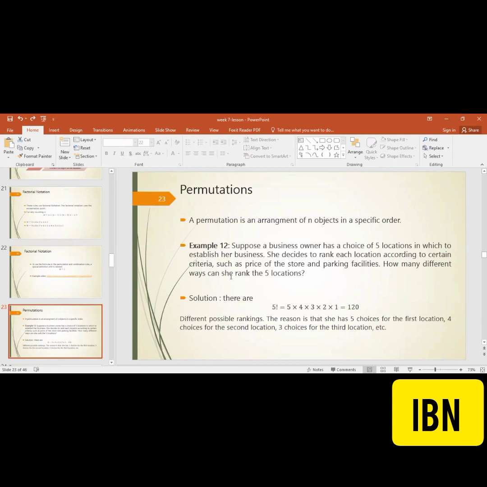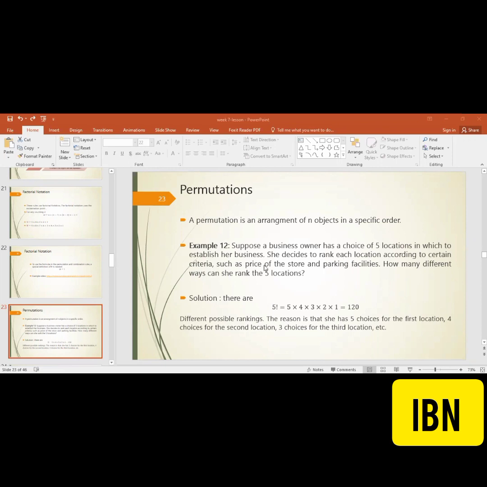How many different ways can she rank the 5 locations? So there are 5 possible ways. So 5 factorial is the correct answer, and that many different ways she can rank the locations.